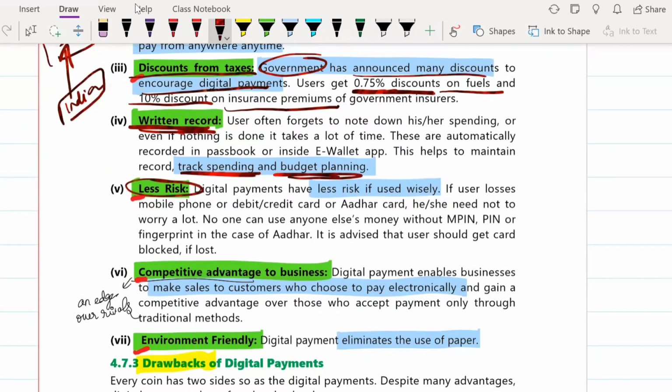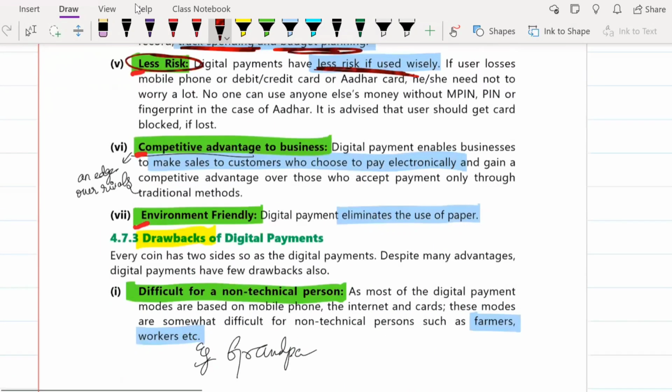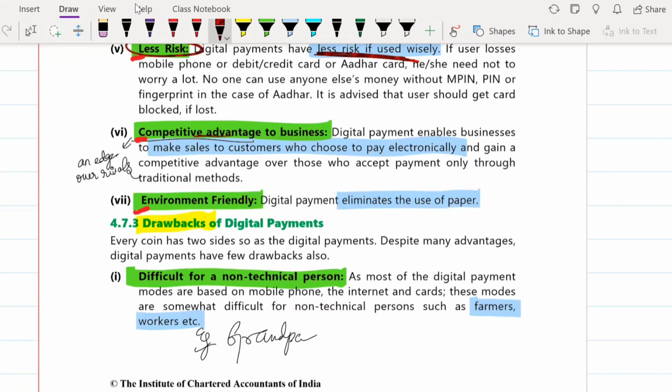Next is, it is less risky. Okay, so what they tell you is that if digital payment modes are used wisely and with all cautiousness, that you do not give out your OTP or your PIN anywhere else, then it is less risky. Okay, next is competitive advantage to business.